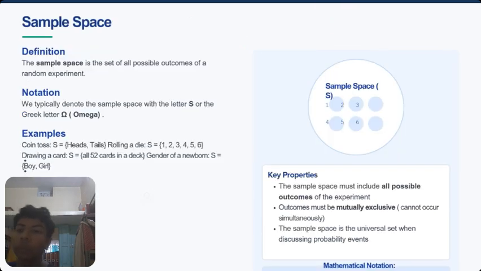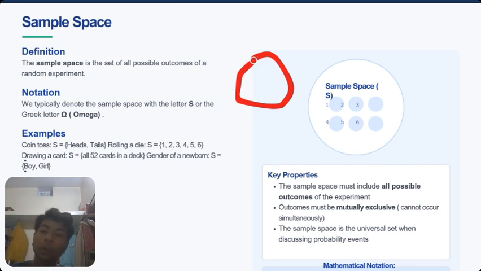Next, sample space. The sample space is the set of all possible outcomes of a random experiment. It is denoted by the Greek letter omega or the letter S. If you throw a dice with 6 faces, what are all the possible outcomes?